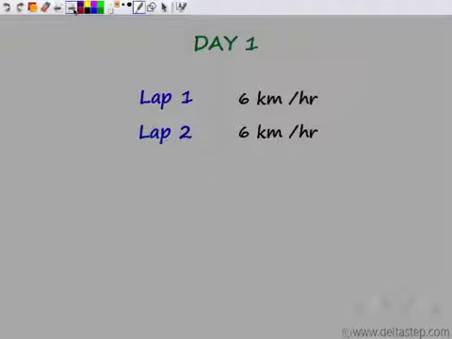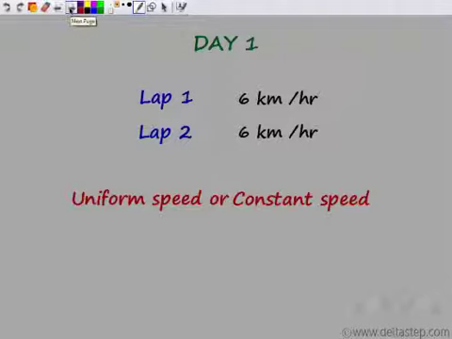So the speed is not changing. The speed is the same. It is the constant speed. So we can say that he ran with uniform speed or constant speed. That means that the speed does not change. There is no increase or decrease in the speed. It remains the same. It's uniform or constant speed.